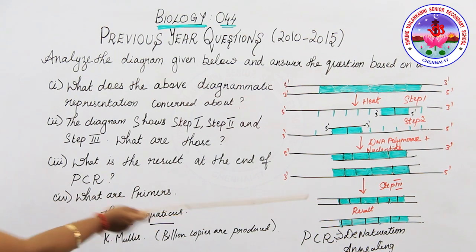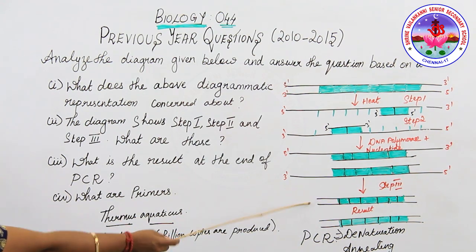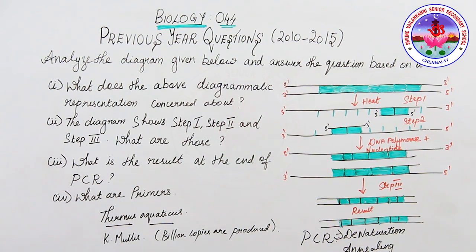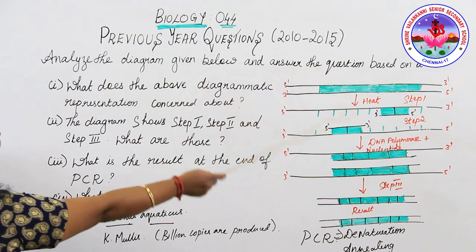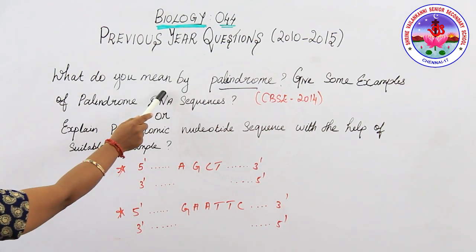Okay, so this is a diagram where the above questions are to be answered. Here in the mentioned diagram, another set of questions: list the 3 steps involved in the polymerase chain reaction, that is the PCR. Name the source organism of Taq polymerase. Explain the specific role of this enzyme in PCR. So what are the 3 steps? Denaturation, annealing and extension. So step 1, step 2, step 3. The source organism of Taq polymerase is Thermus aquaticus. It remains active at high temperature and catalyzes the polymerization of DNA. Students, what do you mean by palindrome?